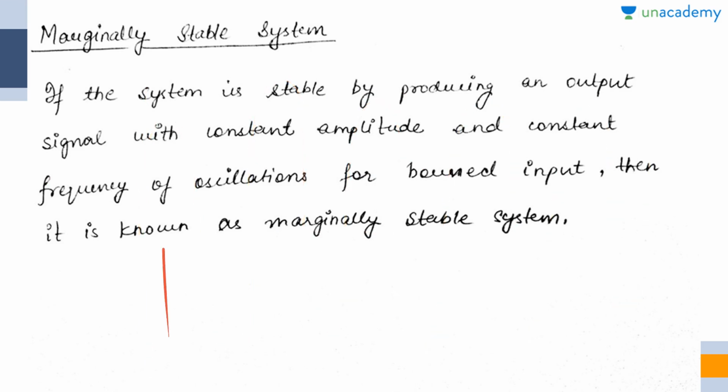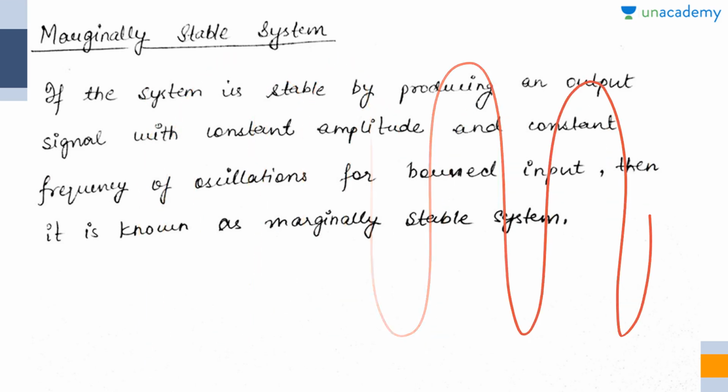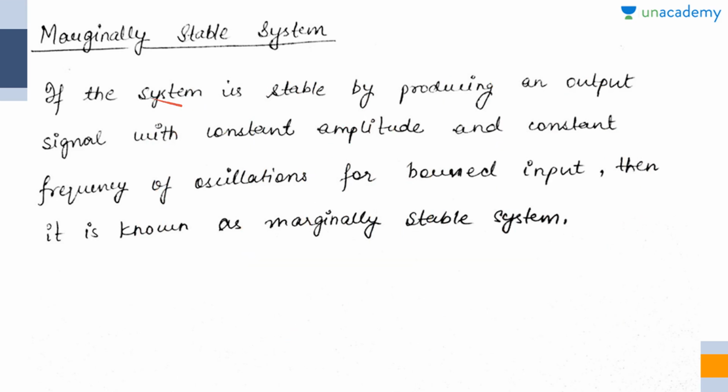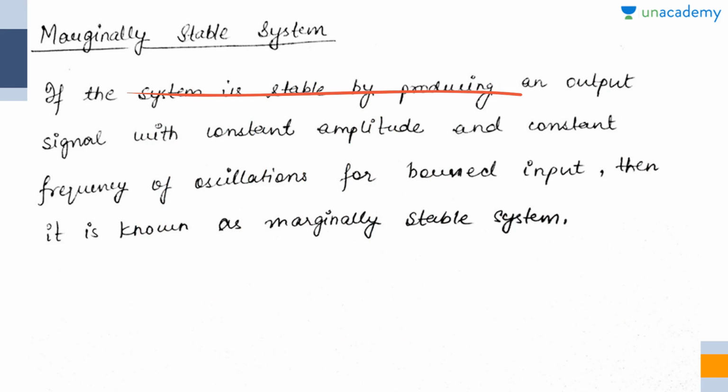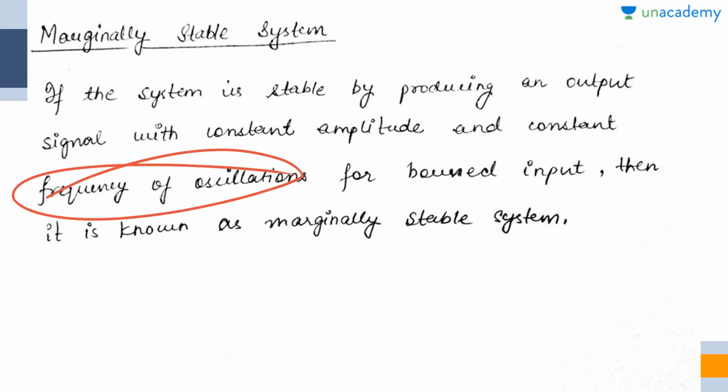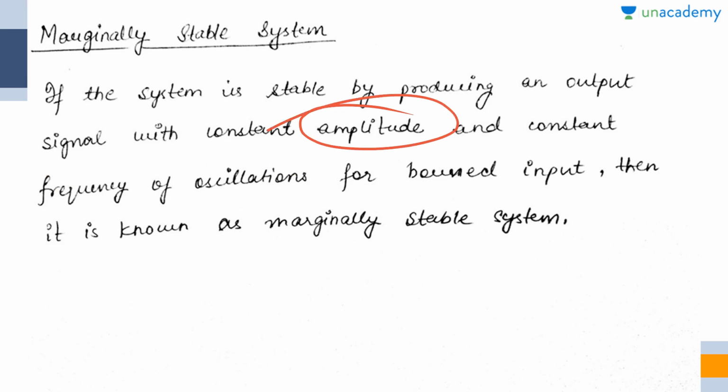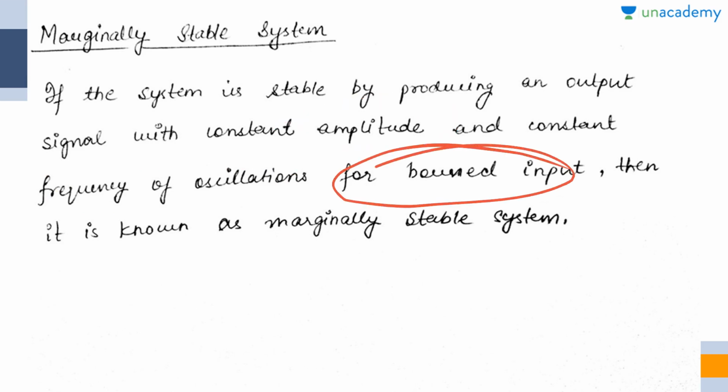These are the oscillations of amplitude and frequency. So over this boundary the system is stable, which means the system is stable only marginally. Therefore, for the marginally stable condition, when oscillations of constant frequency and amplitude are obtained for a bounded input, it is known as a marginally stable condition.